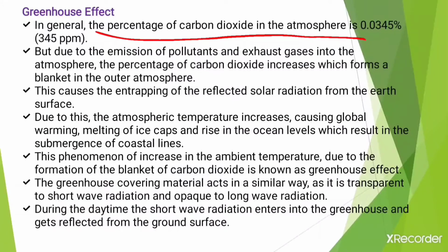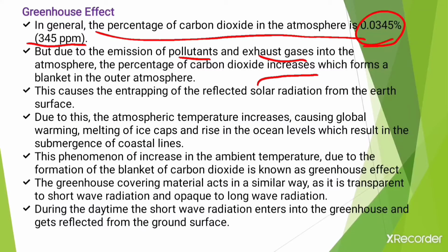Next point, that is the greenhouse effect. In general, the percentage of carbon dioxide in the atmosphere is about 0.0345 percent, and in ppm, that is about 345 ppm. ppm means parts per million. But due to the emission of different pollutants and exhaust gases into the atmosphere, the percentage of carbon dioxide increases, which forms a blanket in the outer atmosphere.